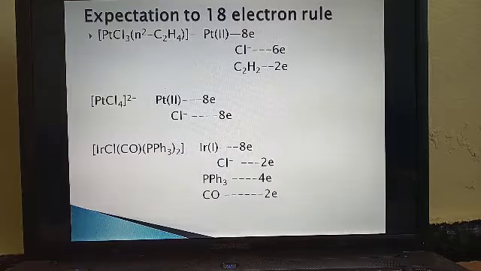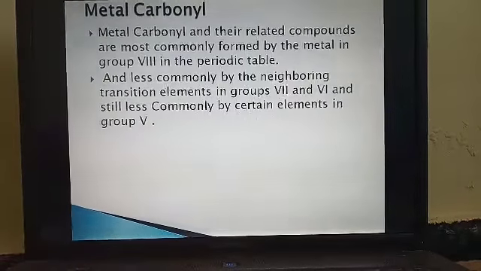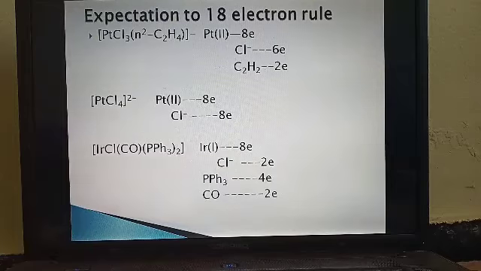So first you can go for it. In the first example they have shown platinum in the +2 oxidation state. The number of electrons is 8. Then chloride 2 electrons, 3 into 2 is 6. Then ethene 2, totally 16 electrons. So it is stable by the 16 electron rule.